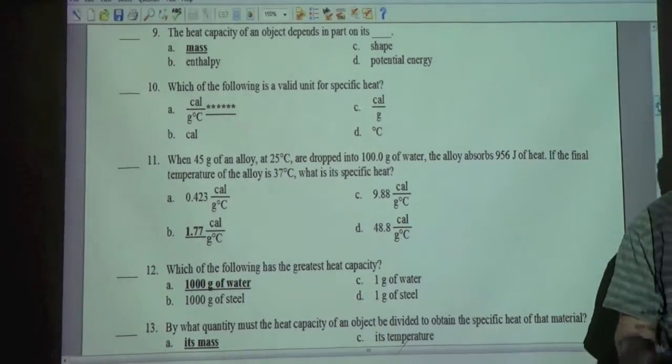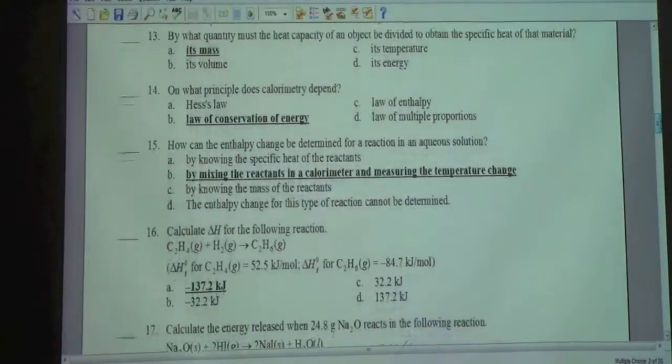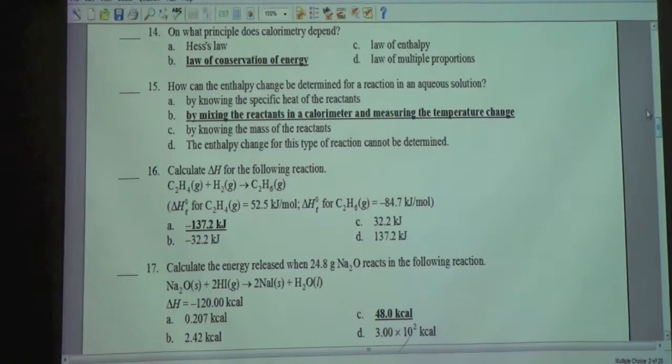Which of the following has the greatest heat capacity? A. 1,000 grams of water. By what quantity must the heat capacity of an object be divided to obtain the specific heat of the material? A. Its mass. On what principle does calorimetry depend? B. Law of conservation of energy.